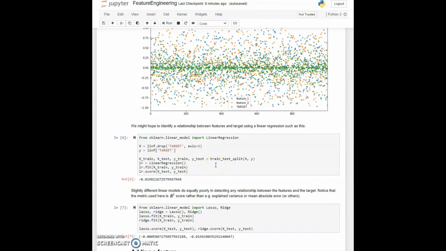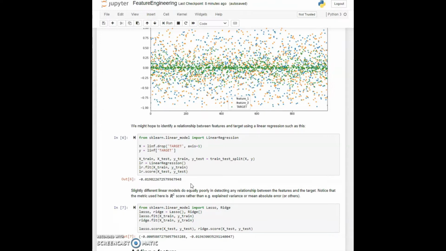Do the fitting against the training set, do the scoring against the test set, and what we see is we find a really terrible score. It's actually negative, but in any case, it's very close to 0. So this may tell us that we want to reject this correlation. We may think, you know what, there's nothing to learn from this. In fact, the target is unrelated to the features that we have.